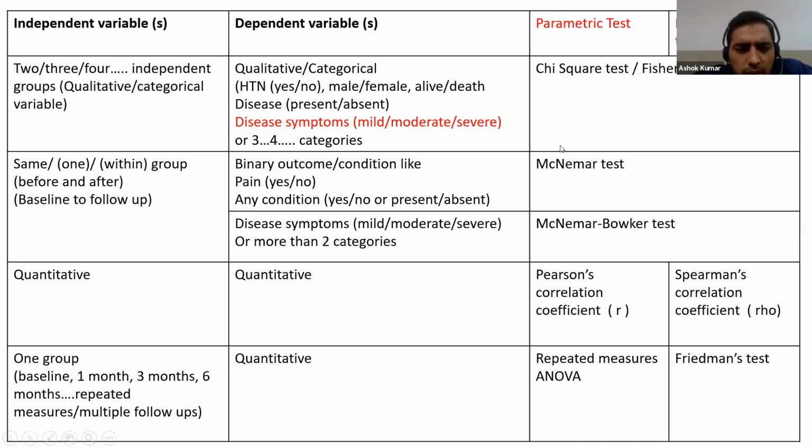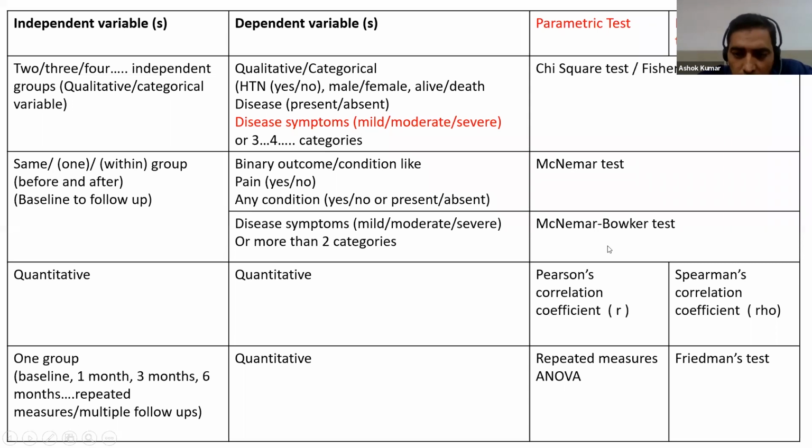For example, at baseline, out of 50, 40 patients have pain. And after treatment, out of 50, 20 patients have pain. So at baseline 40 patients have pain, and at follow-up 20 patients have pain. So is there any significant change? We have to find out the significant change, so we have to use a McNemar test.